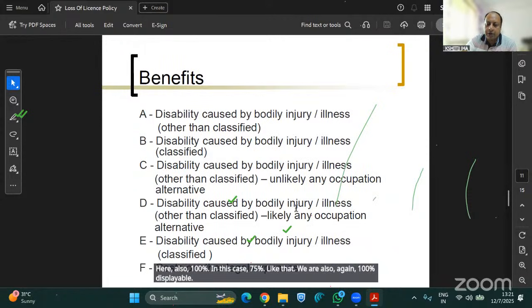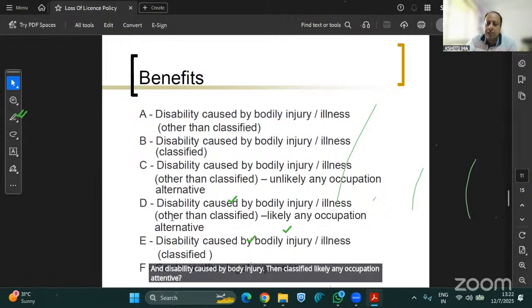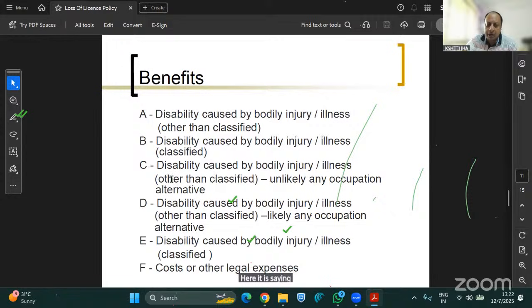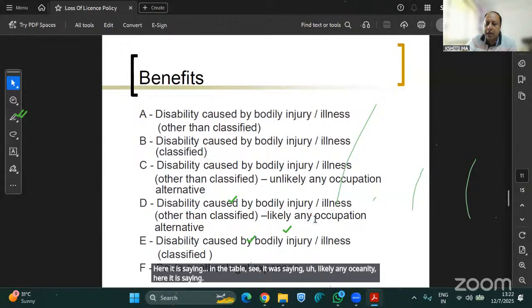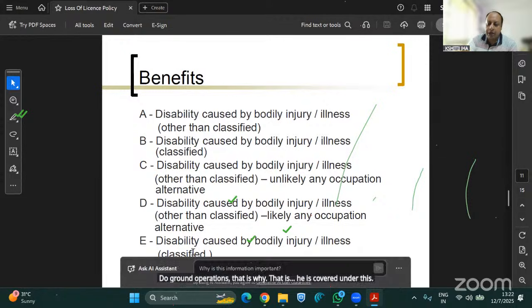And disability caused by bodily injury other than classified, likely any occupation attentive. Here in table C it says likely any occupation attentive, which means that he can work as ground staff. Although he cannot fly the aircraft due to normal illness, he can do ground operations. That is why he is covered under this table D. So here he can get, say, 75% of the claim amount total.